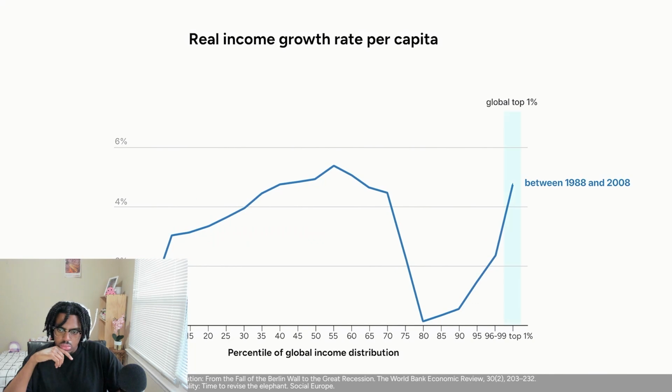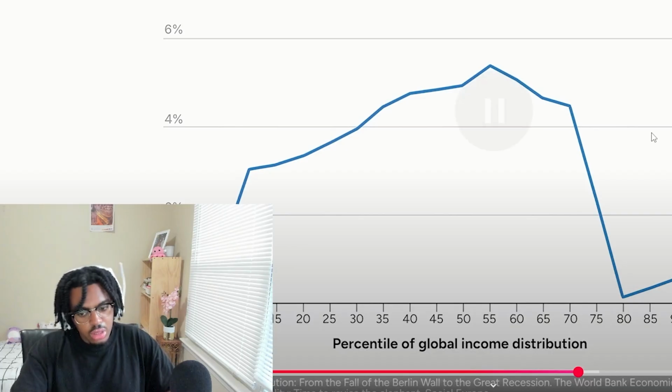And meanwhile, the global top 1% captured a large share of the growth,